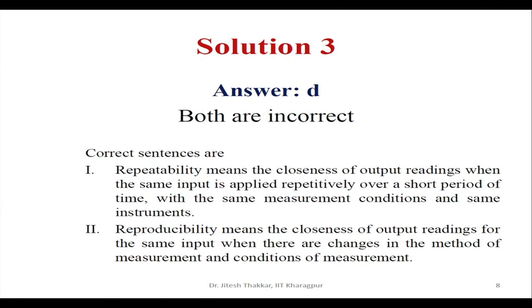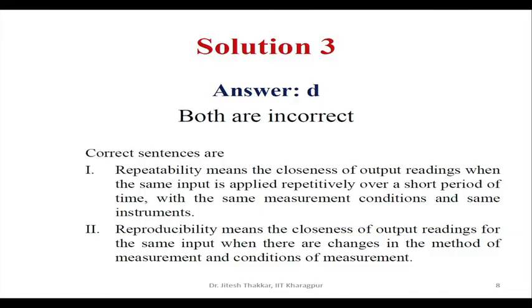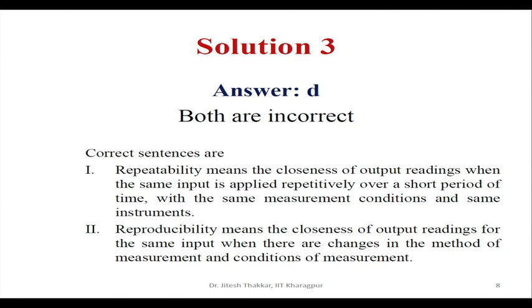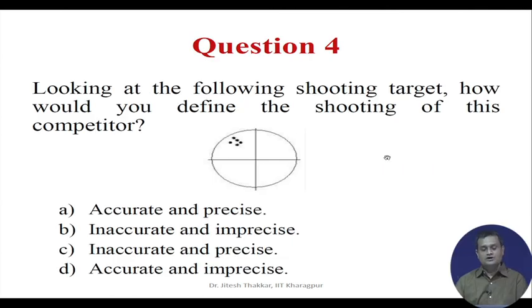So, if you have done the experimentation in a particular setting and you are expecting the repetitiveness, it is repeatability, but let us say there is change in condition. Suppose you have conducted some survey in one state of India, and with the same instrument you are conducting the survey in other state, and if this instrument is able to produce the same results or close to that, then it is reproducibility.